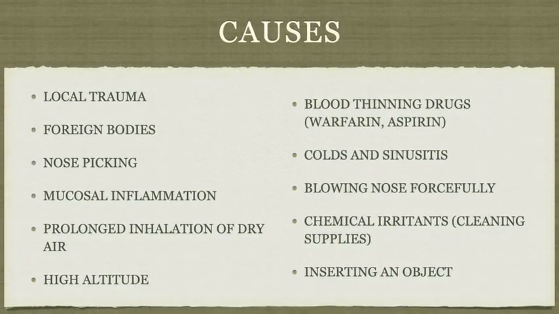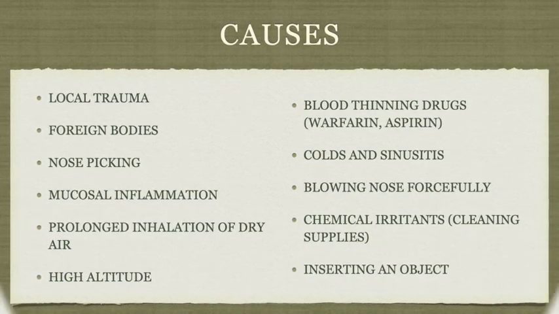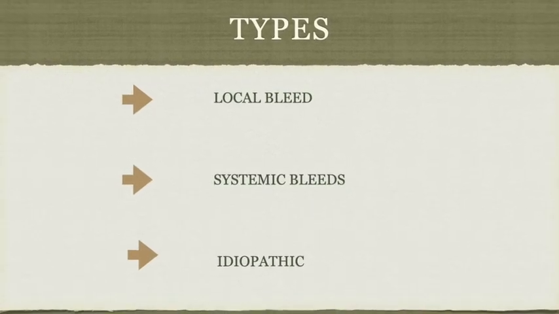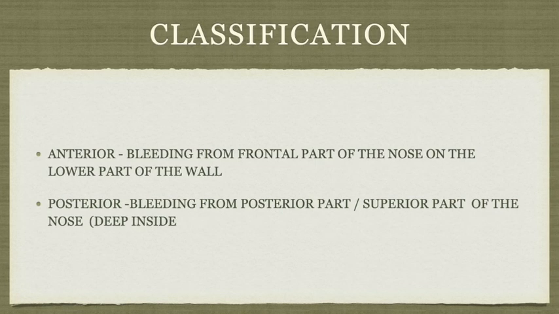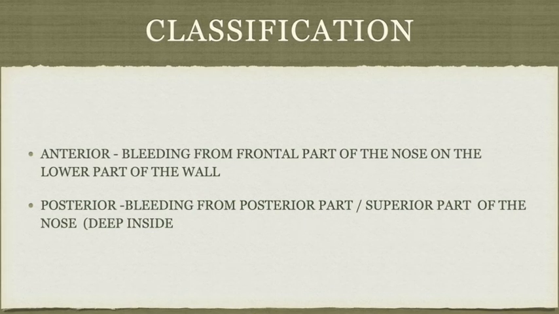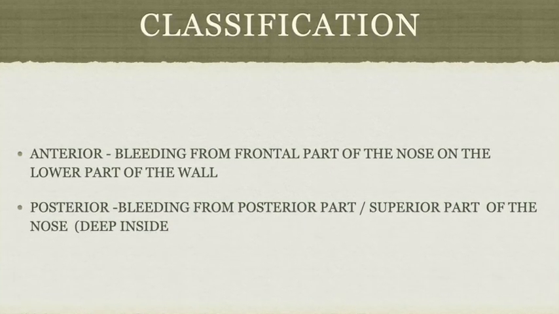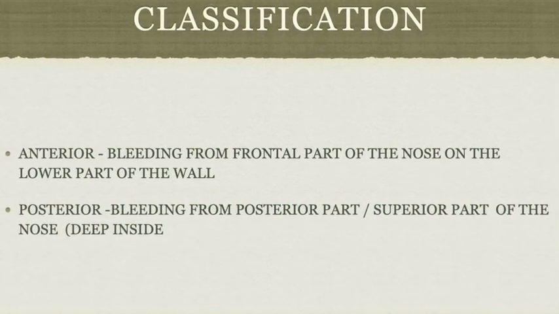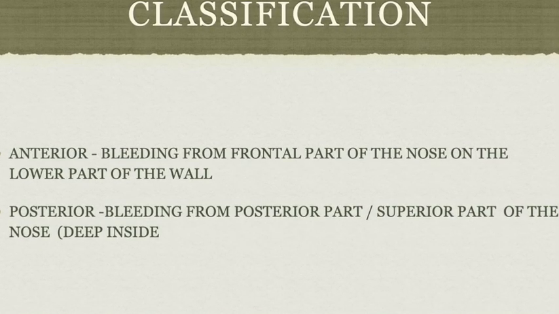Moving on to the types. Simply, we can classify it as anterior and posterior. Other than that, local bleed, systemic bleed and idiopathic bleed. Regarding the anterior type, bleeding is from the frontal part of the nose and the lower part of the wall, and posterior means bleeding from the posterior, that is the superior part of the nose. This is a deep bleeding from deep inside. So anterior is the common one and posterior occurs in complicated cases.